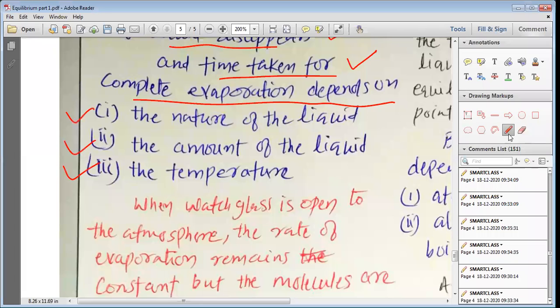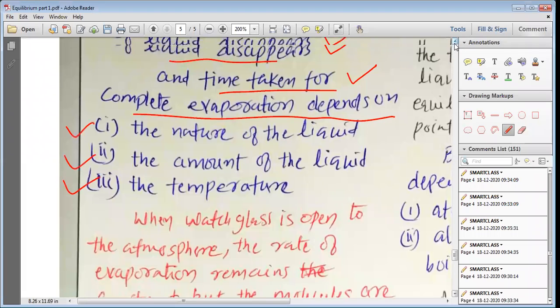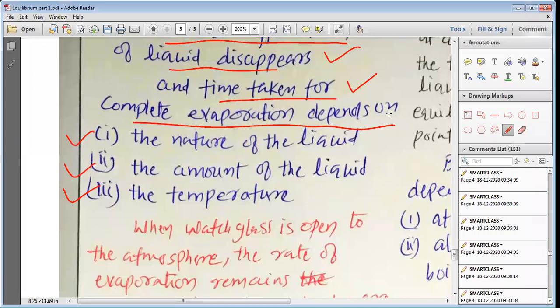So, my dear students, when these liquids disappear, the time required to complete evaporation depends upon what kind of liquid you have taken. How much liquid? Suppose you take 1 ml, then it requires less time. But if you put 3 ml, then it requires more time. If you change the temperature, at lower temperature the rate of evaporation is lower, and at higher temperature the rate of evaporation is higher.